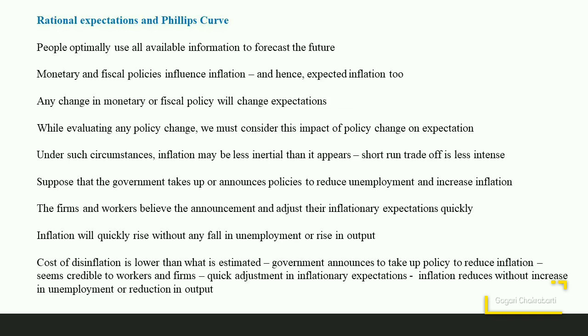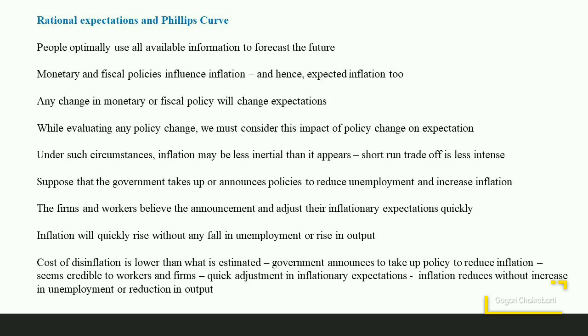The implication is significant because in that case, inflation may be less inertial than it appears to be. The short-run trade-off is less intense. There is hardly any inherent momentum in the present process of inflation.